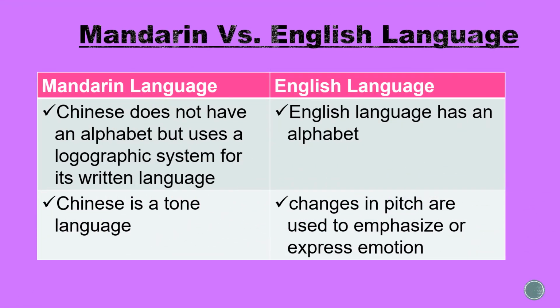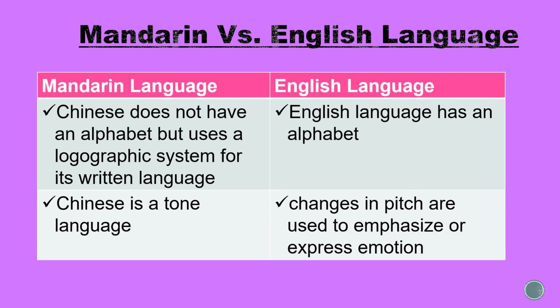Lastly, we'll be comparing the Mandarin language and the English language differences. The Frankfurt International School article also states that the Chinese do not have an alphabet but use a logographic system for their written language. In a logographic system, symbols represent the words themselves. Words are not made up of various letters as in alphabetic systems. Because of this fundamental difference, Chinese learners may have great difficulty reading English text and spelling words correctly.